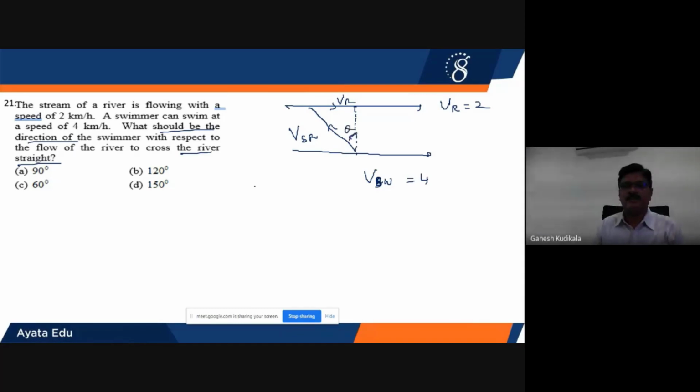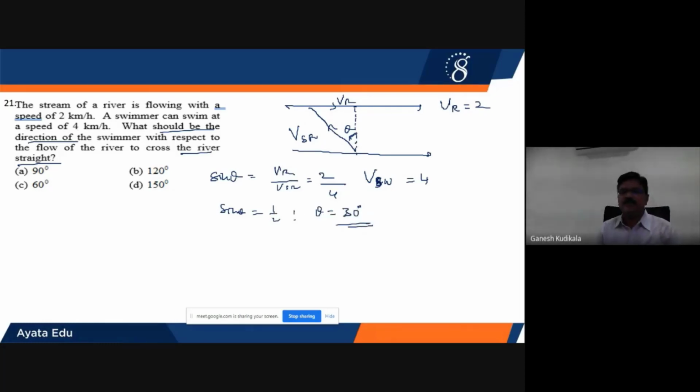This angle will be theta. Opposite side and hypotenuse I know, so I'll go for sine theta. Sine theta will be equal to VR by VSR. VR is 2, VSR is 4. So sine theta will be equal to 1 by 2, which implies theta will be equal to 30 degrees.